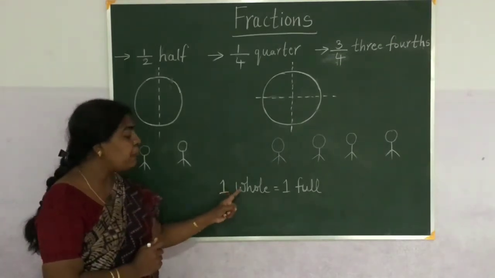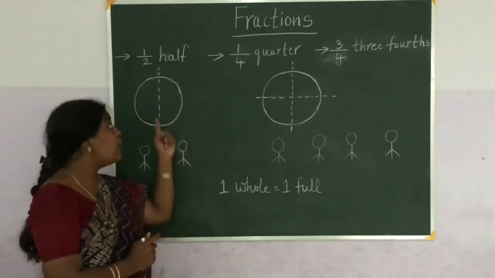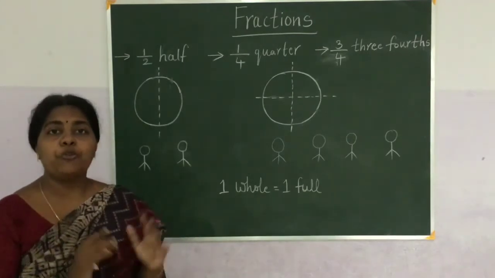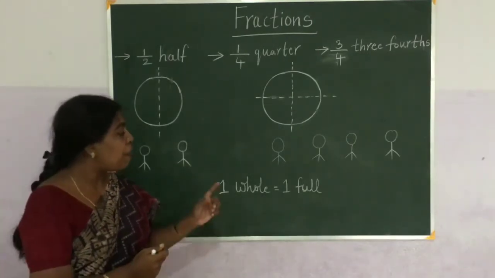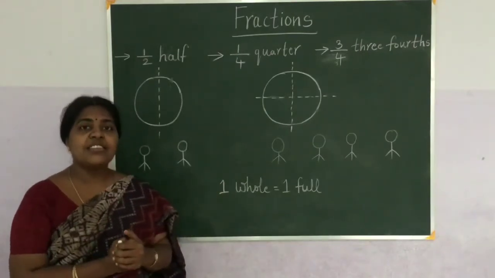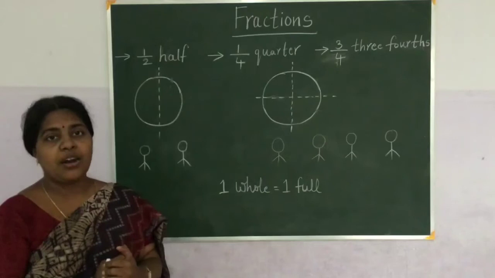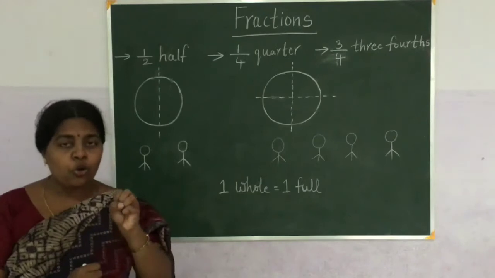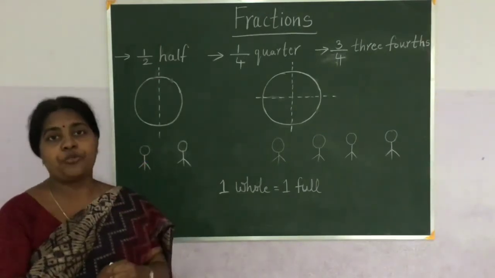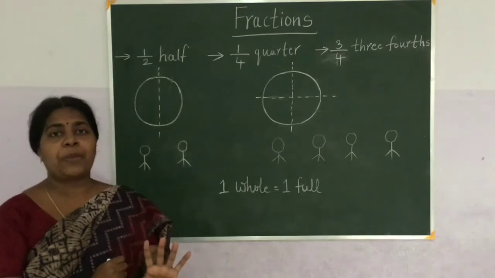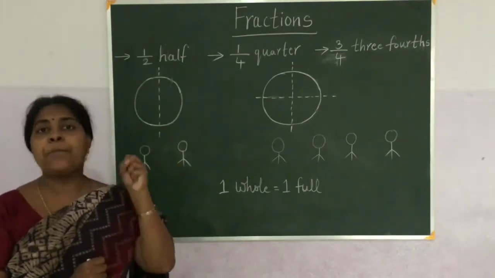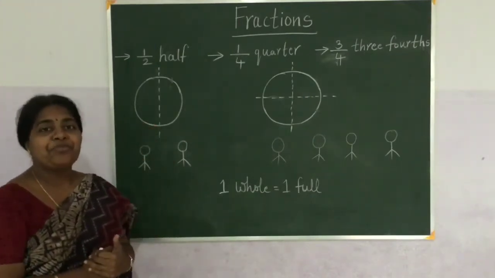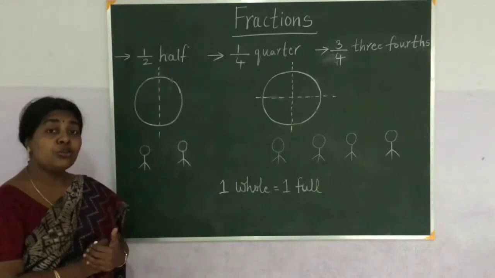So that one full chapati or that one whole. In fractions, we won't talk about numbers. Fraction means it is something less than 1. Part. Part means it is from one whole we are taking part of it. One whole means there is only one full chapati and from that we are taking parts. That is called fraction.